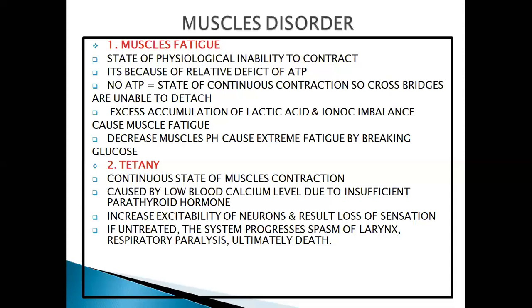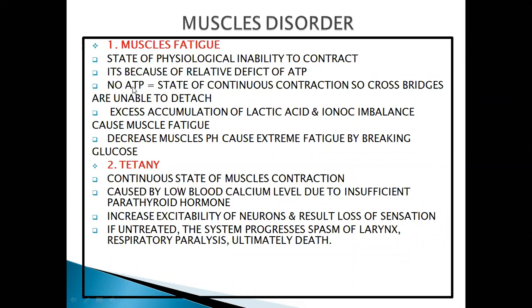What else can it be? It is a state of physiological inability to contract. It's because of a relative deficiency of ATP. ATP is not in sufficient amount, which means it is not helping muscles to work properly.